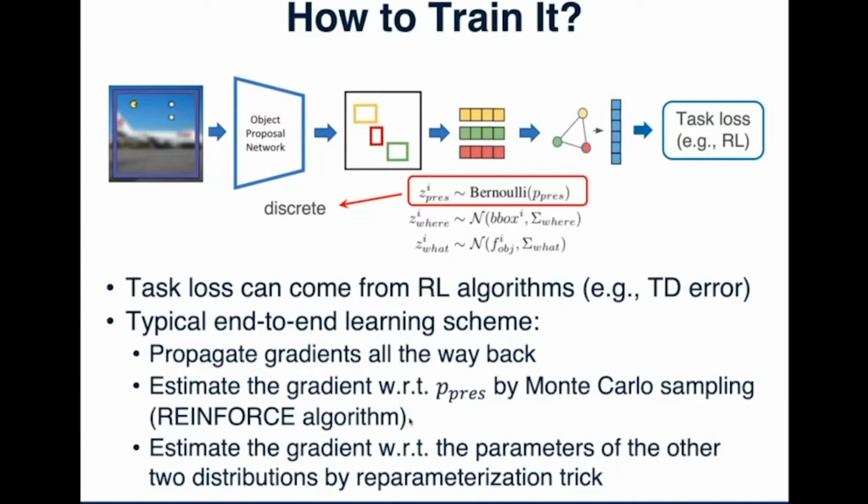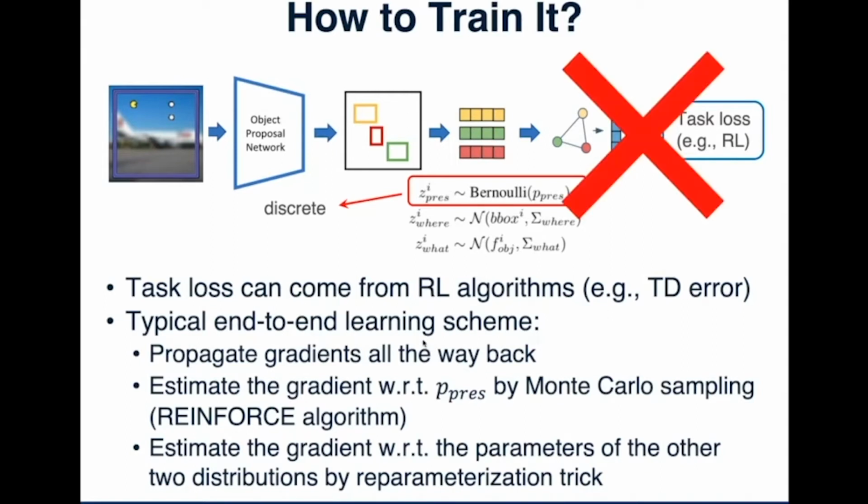This is also called the REINFORCE algorithm. This is a more general method compared to the reparameterization trick, but it brings large variance due to the sampling process. So basically, this is our training process. Looks great, right? However, it fails to converge to a reasonably good solution in limited time.